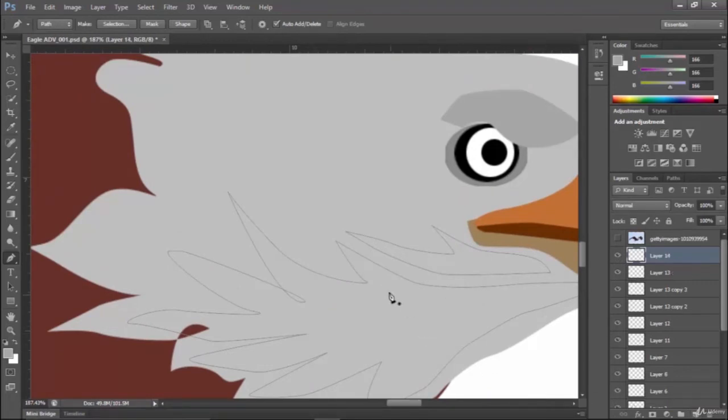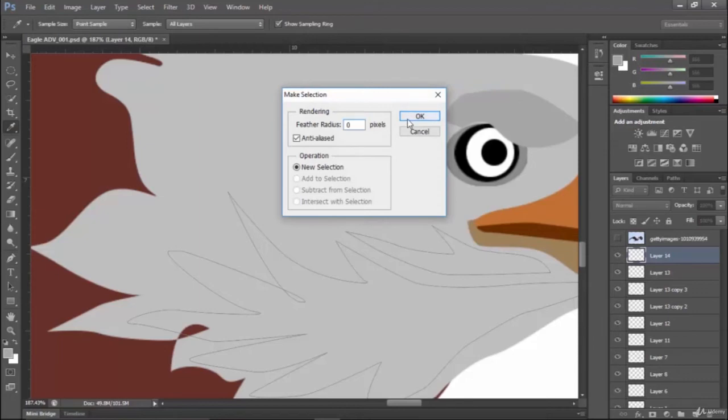Making a new layer, right click, make selection.